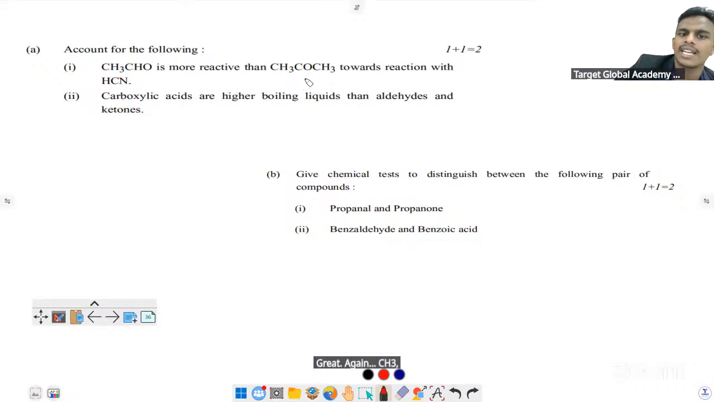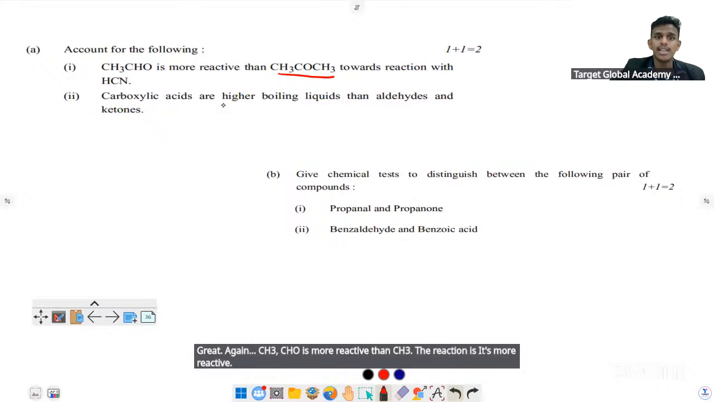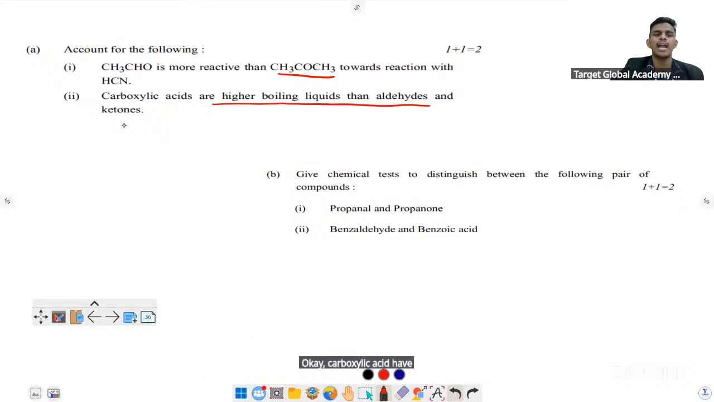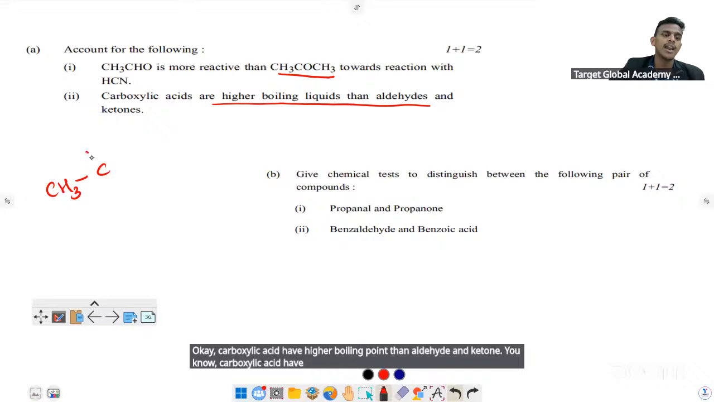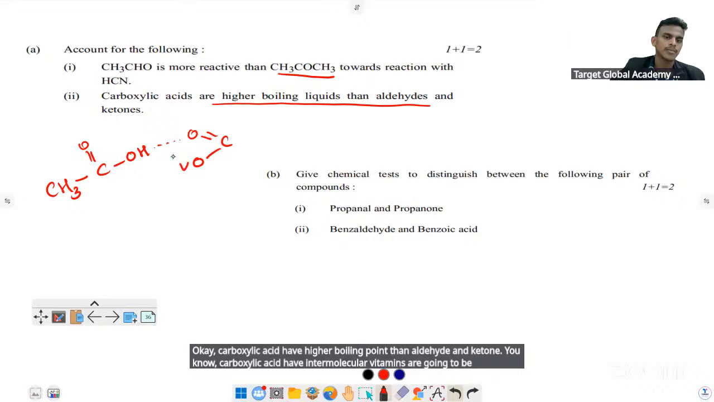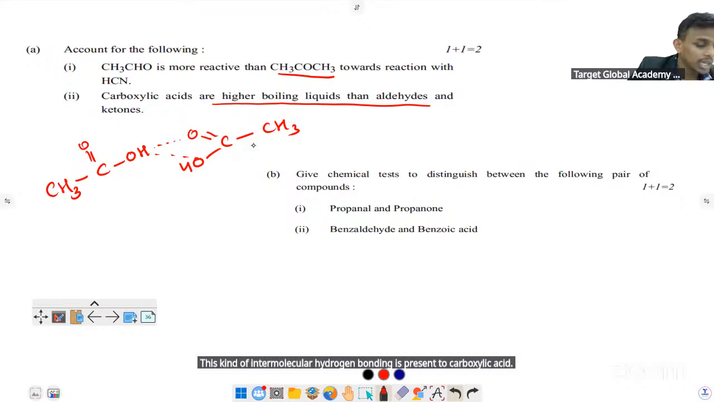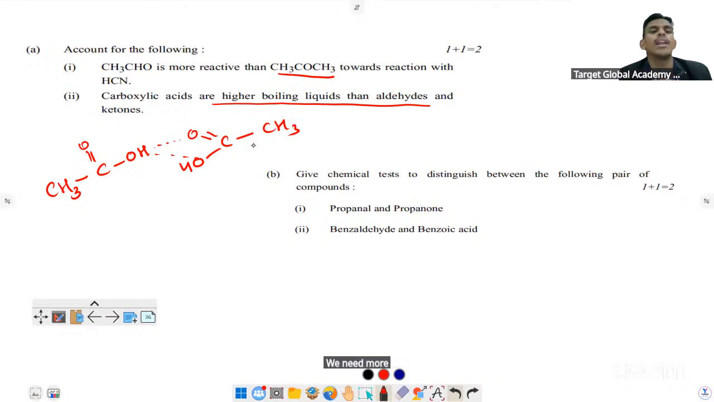Again, CH3CHO is more reactive than CH3COCH3 in the reaction with HCN. I told you aldehyde is always more reactive. Carboxylic acid has a higher boiling point than aldehyde and ketone. You know, carboxylic acid has intermolecular hydrogen bonding. This kind of intermolecular hydrogen bonding is present in carboxylic acid. We need more temperature to boil carboxylic acid.